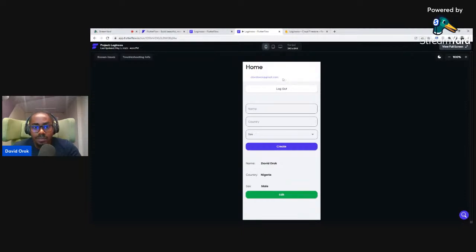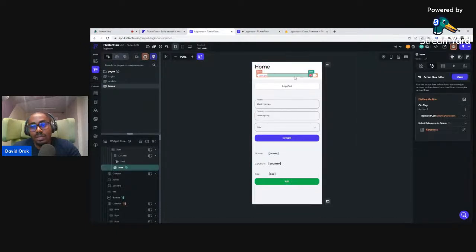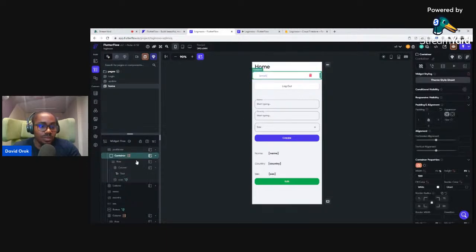So let's see. The icon for delete was supposed to be here. I don't know why it didn't show. Okay, so I think maybe we have some challenges there. Just so that my system doesn't go off, I really wouldn't want to have that technical issue again. I will try to see how I can get everything sorted out before our next live class, but we will be having more recorded classes.